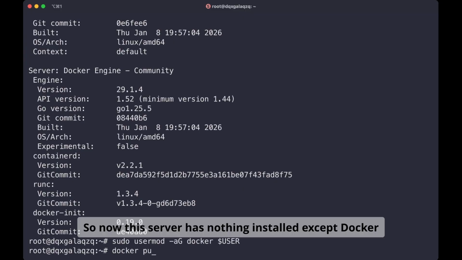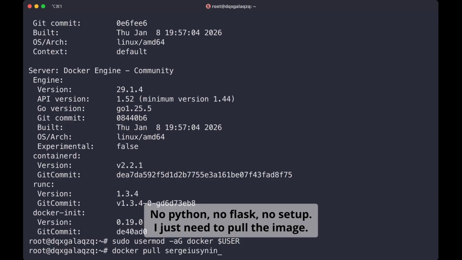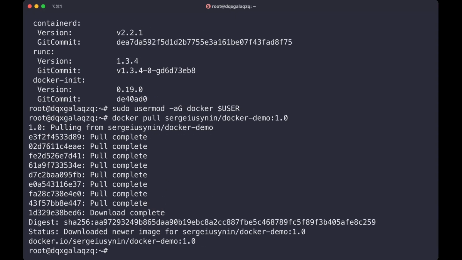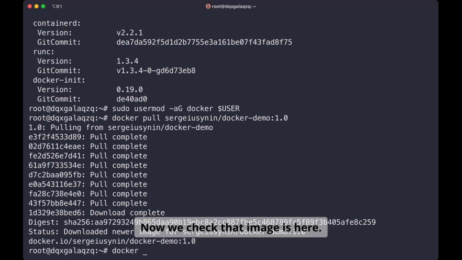So now the server has nothing installed except Docker. No Python, no Flask, no setup. I just need to pull the image. Now we check that image is here.